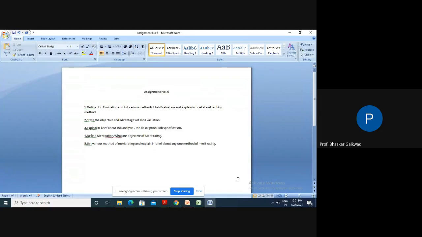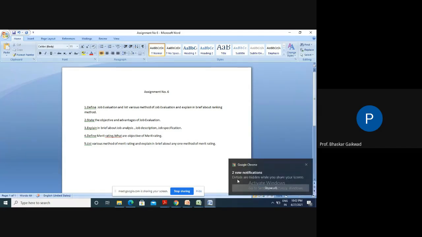Then the last one, to maintain consistency in wage policies. Consistency means that what we have decided as basic for this year, in the second year everything will increase accordingly. The wage will increase, DAs will increase, HRA will increase, and it should be the same. So, to decide the consistency in the wage systems, we require these job evaluations.